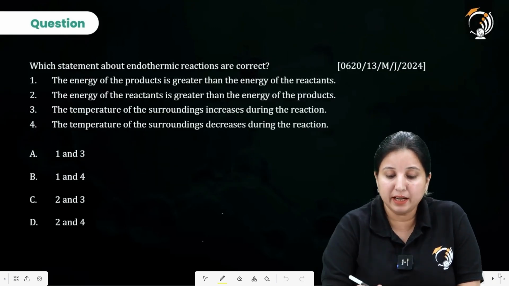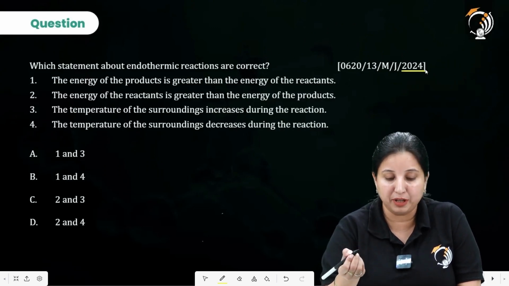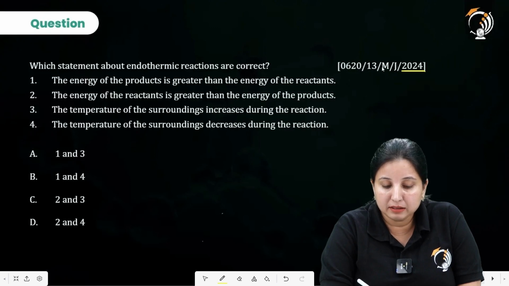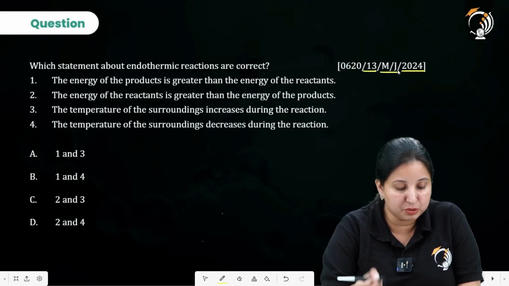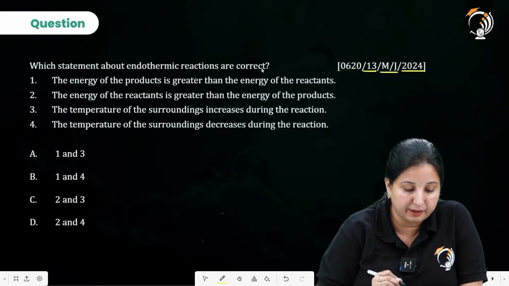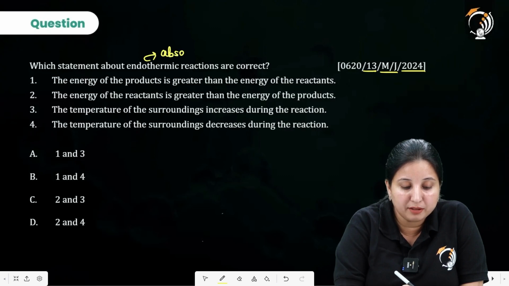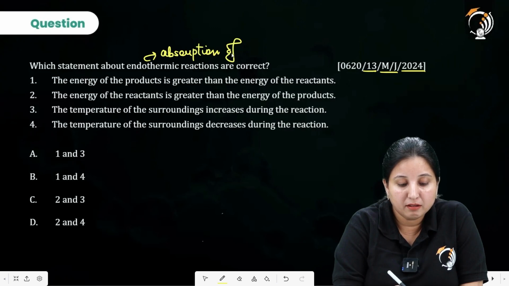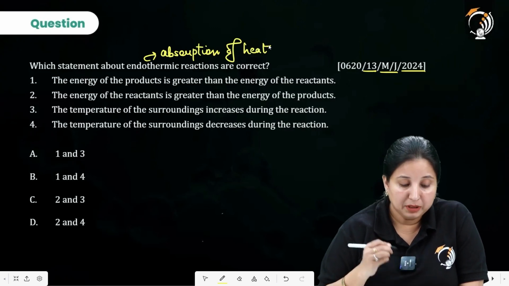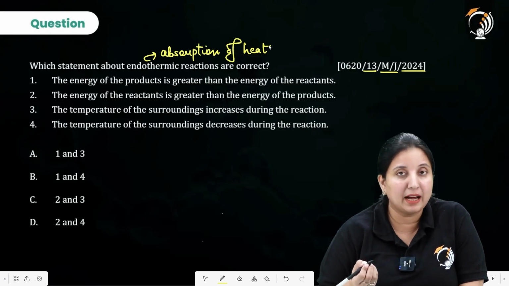Next question is again from 2024. Basically, I took the questions from 2024 only, mainly. It is from the variant 13 May-June series. Which statements about endothermic reactions are correct? Again, endothermic means absorption of heat. Now, the energy of the products is greater than the energy of the reactants.